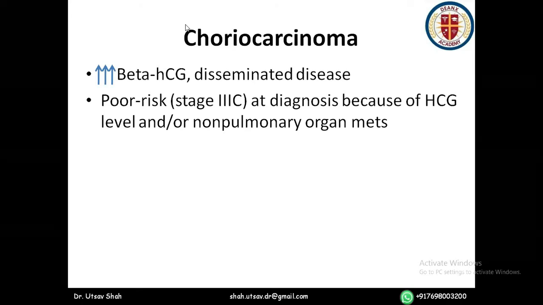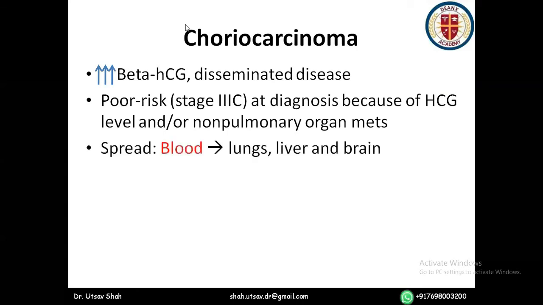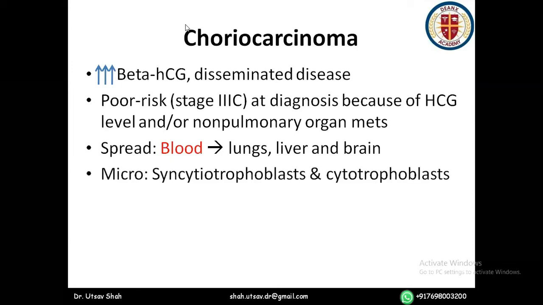So it is a disseminated disease. HCG will be at a level of more than 1 lakh, etc. And patients are generally presenting at a late stage. Spread happens by blood, unlike other GCTs, which spread by lymphatics. Okay, so by blood it goes to lungs, liver, and brain.